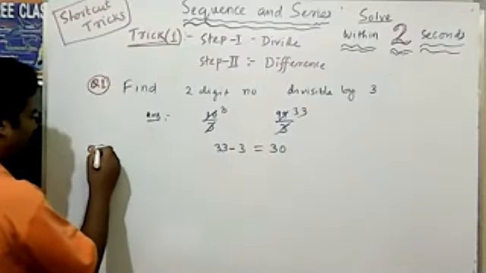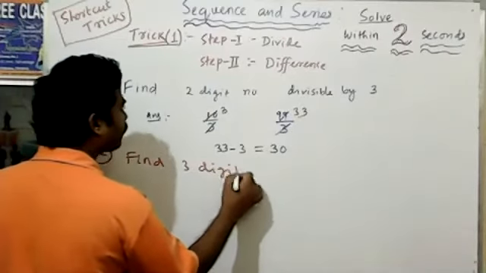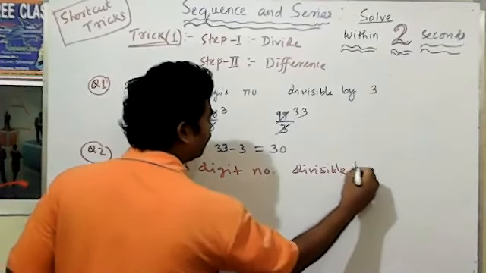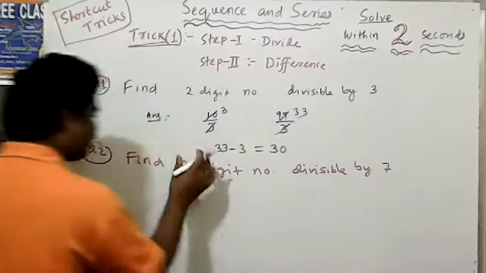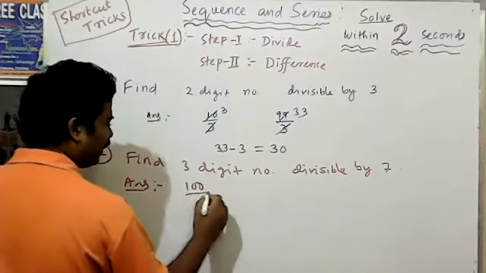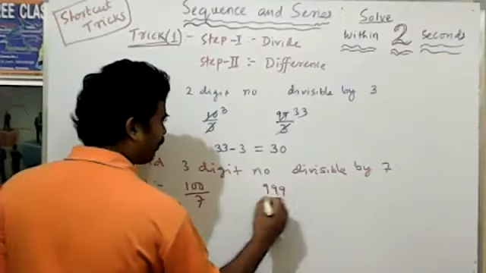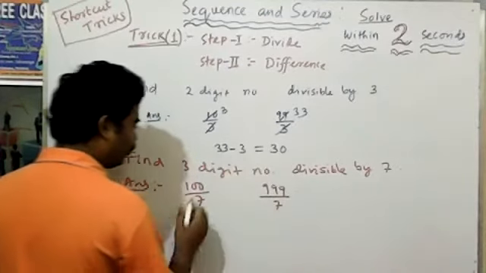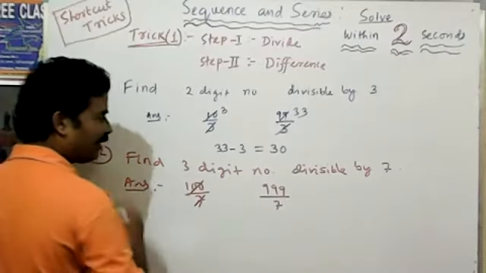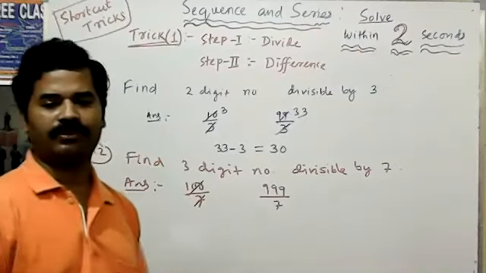Another question you can take. Question: find 3 digit numbers divisible by 7. Means 3 digit smallest number क्या है? Now 3 digit smallest number is 100. That is 100 by 7. And 3 digit largest number क्या है? That is 999. So you have to divide here by 7. So what value comes? You tell me what value comes.